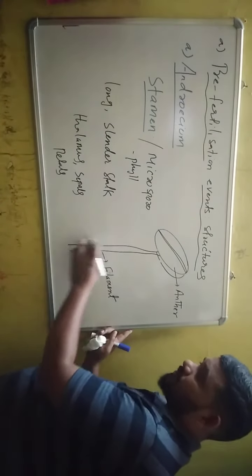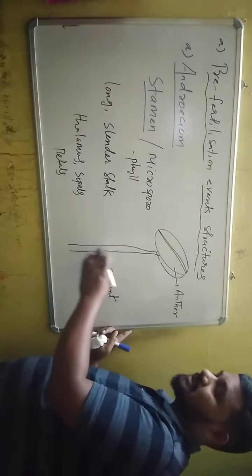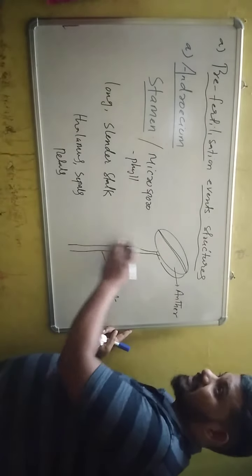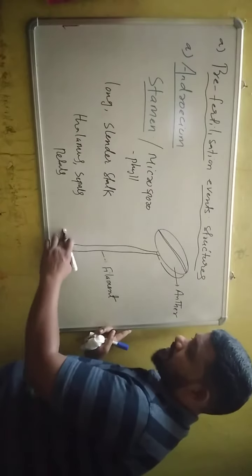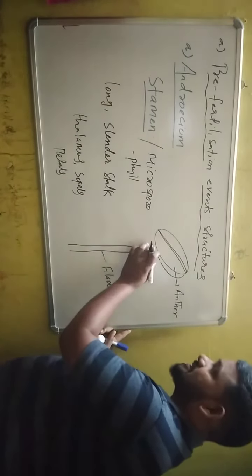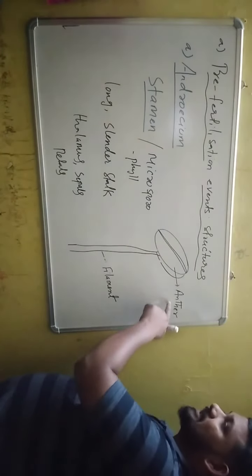So the axis of stamen is called filament, and proximally it is attached with thalamus, sepals or petals, and distally it has anther.